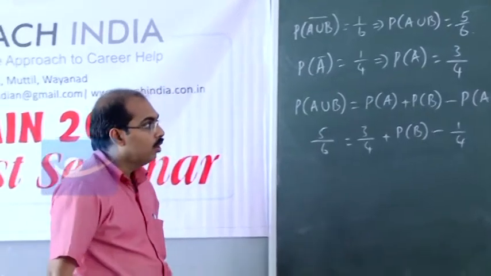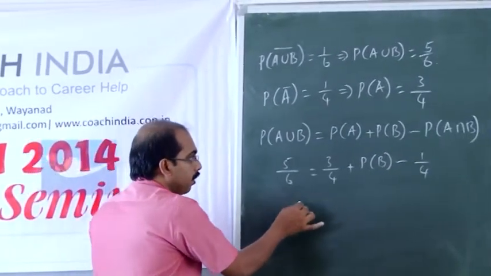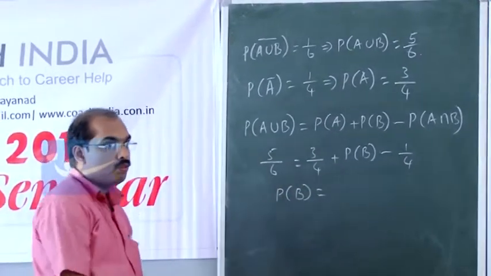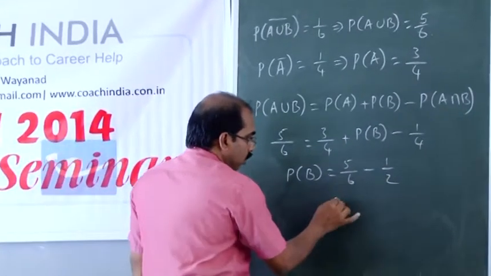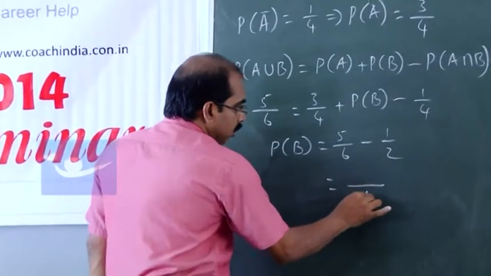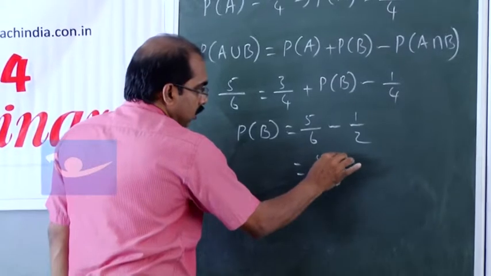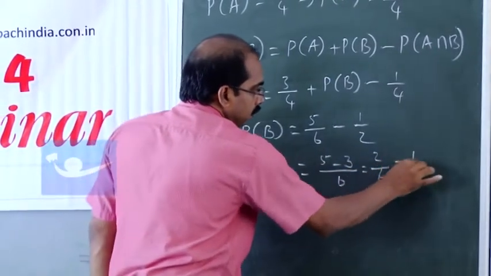So we must have P of B equal to 5 by 6 minus 1 by 2. So it must be 5 minus 3, so it must be 2 by 6, or 1 by 3.